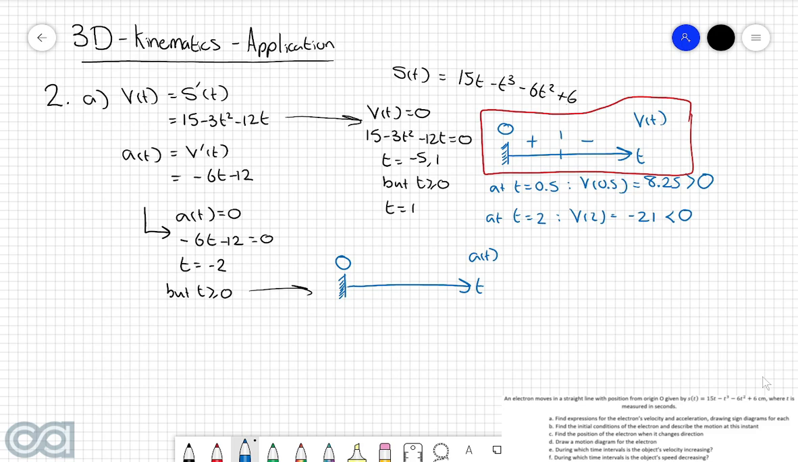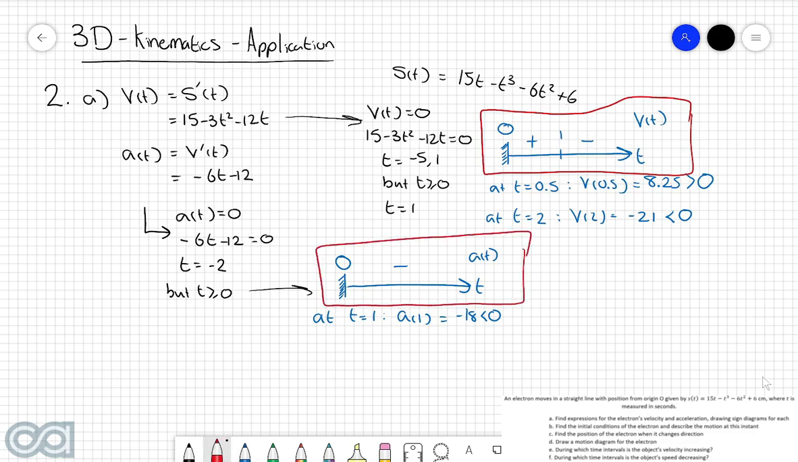The way that we can do that is by testing out at a value. So we can just test it out at t is equal to 1, in which case the acceleration evaluated at 1 is equal to -18, which is less than 0, so we're going to pop a minus in there. So that there is our sign diagram for the acceleration function.